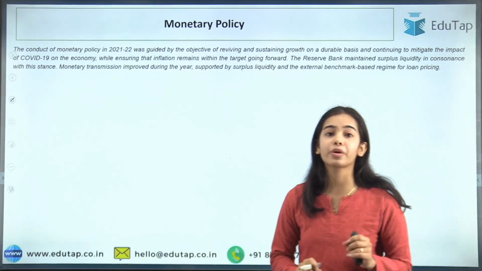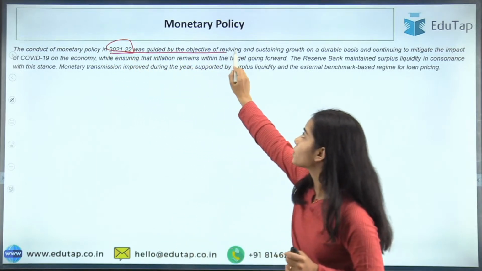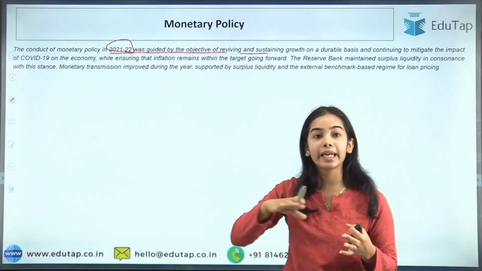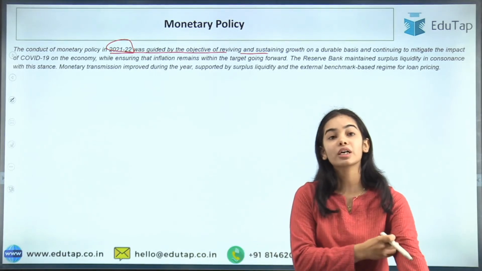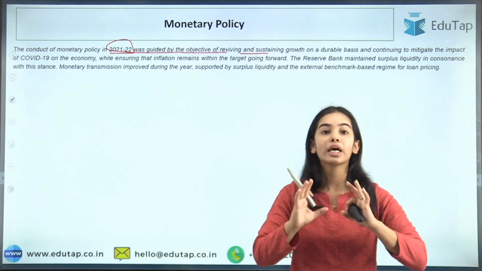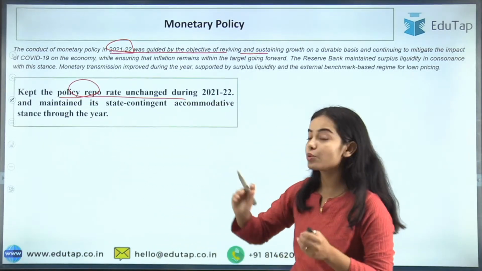Next is about monetary policy. The conduct of monetary policy in 2021-22 was guided by the objective of reviving and sustaining growth, because at that time COVID was the most important problem. So the RBI was looking to grow the economy, okay, so it kept the policy repo rate unchanged during the whole year.